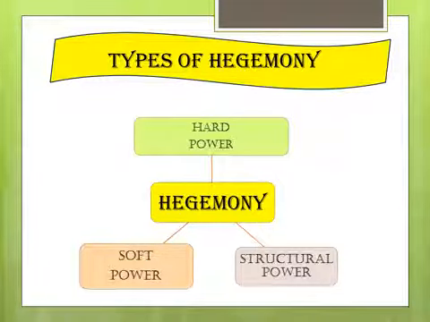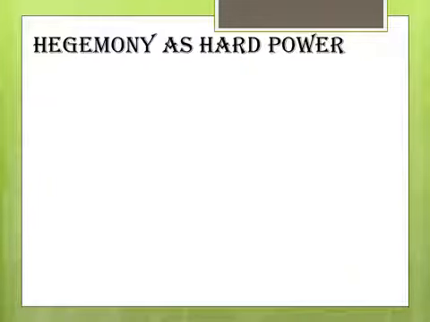Now first we have to know the different types of hegemony, then we go through them one by one in detail. Let's see what the types of hegemony are. Hegemony is also seen as hard power. So hegemony as hard power is the first type, then structural power and soft power. So we have three types of hegemony: hard power hegemony, structural power hegemony, and soft power hegemony. Let's start with the first type of hegemony, that is hard hegemony.